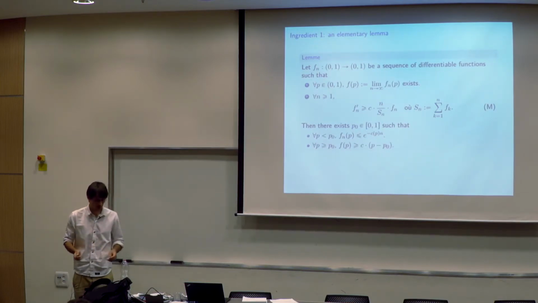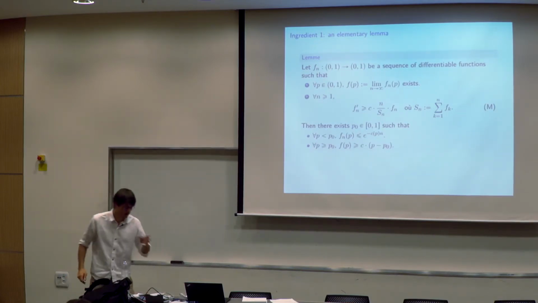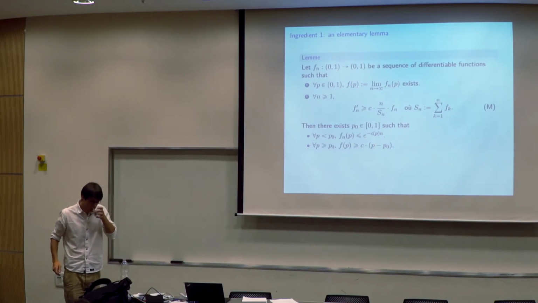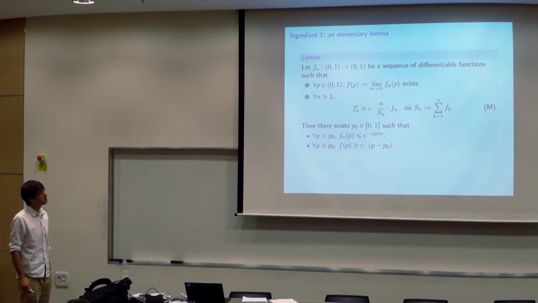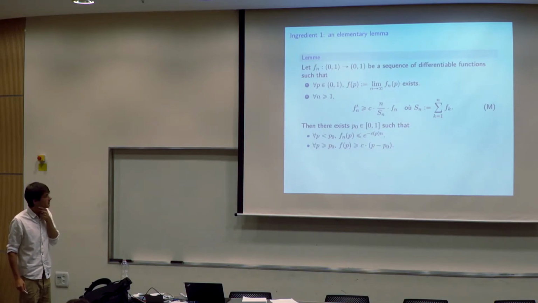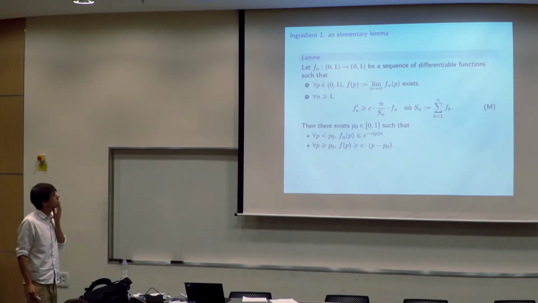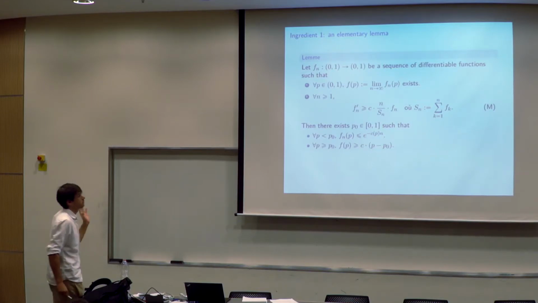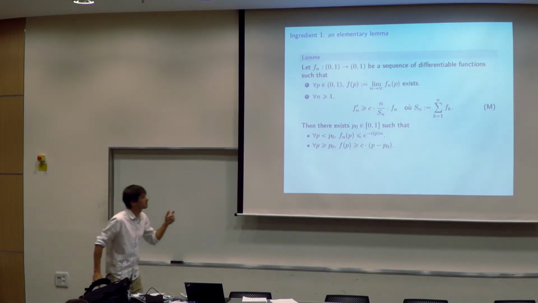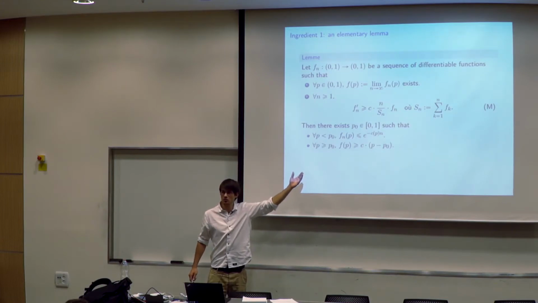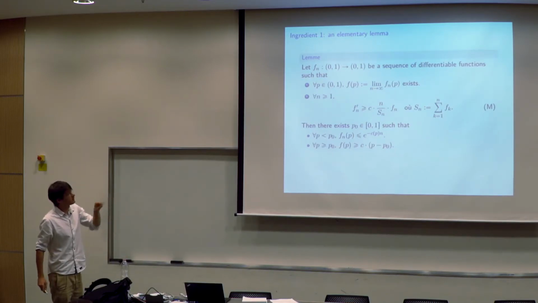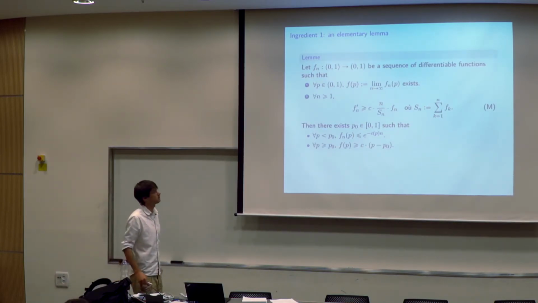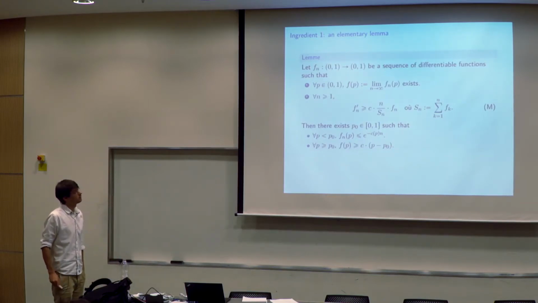The first one is very elementary. I just changed the notation to show that it has nothing to do with percolation. You take a sequence of differentiable functions, you assume that they have a limit, and you assume that they satisfy this differential inequality. The derivative of f_n is larger than Cn over S_n, where S_n is the partial sum of the f_k, times f_n.